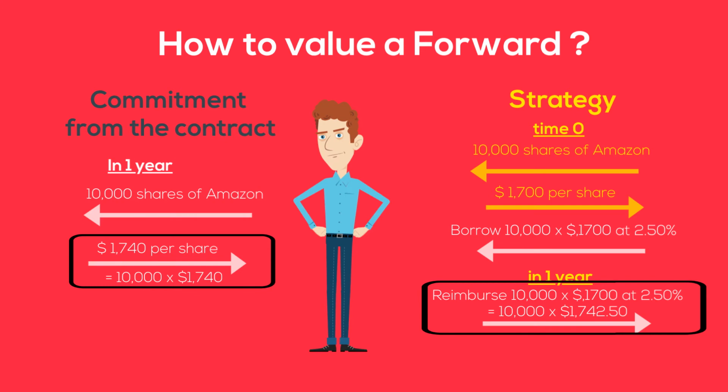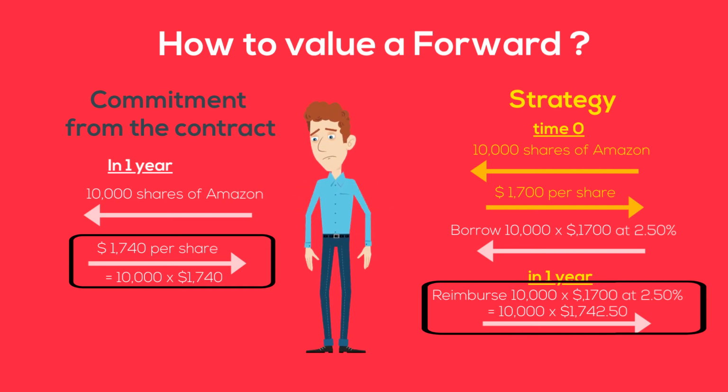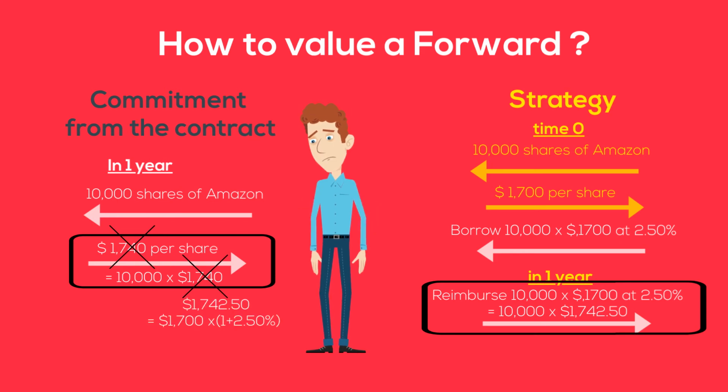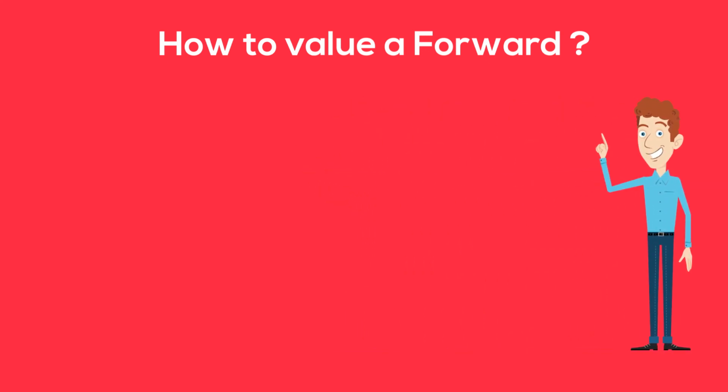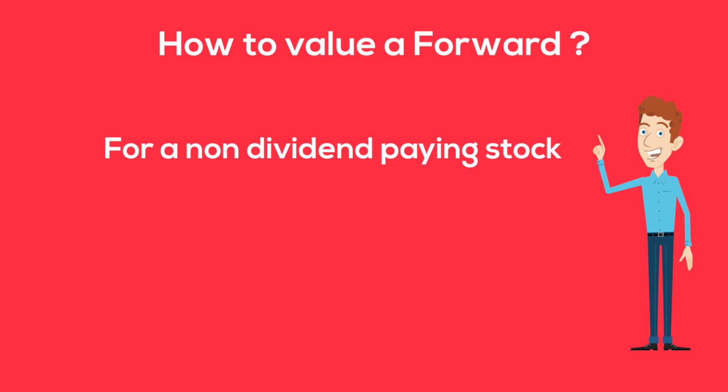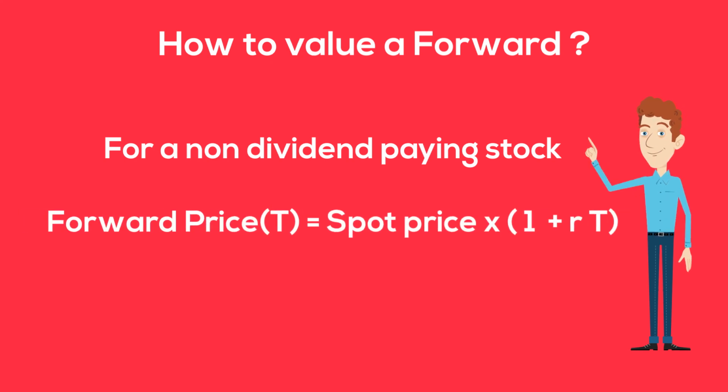So he realizes that he entered into a forward contract that was not priced fairly, and he can now price the forward contract fairly. In our case, where there was no dividend, the fair forward price of Amazon should have been $1,742.5. In other words, it should have been the spot price of $1,700 accrued at the prevailing interest rate. We can now easily write the general formula. So for a stock that does not pay dividends, the forward price for a maturity T is only the spot price accrued at the interest rate over the period T.